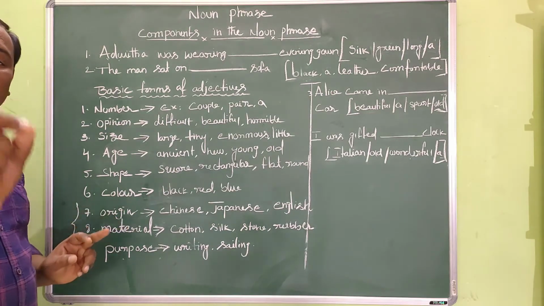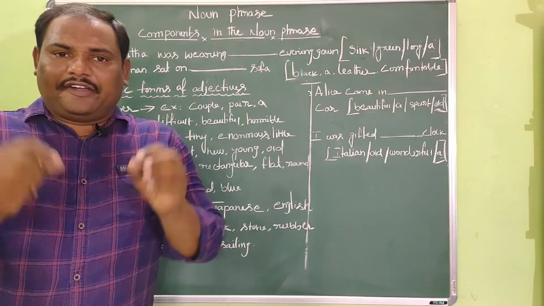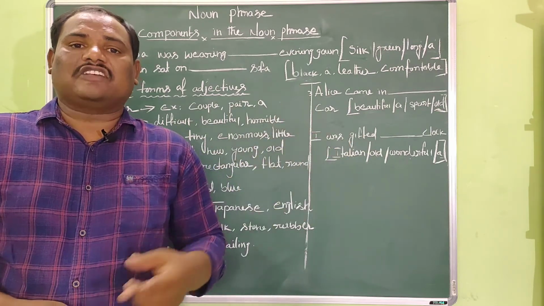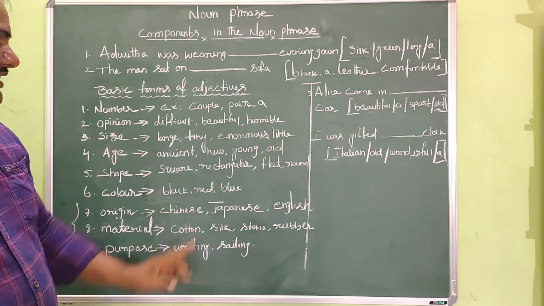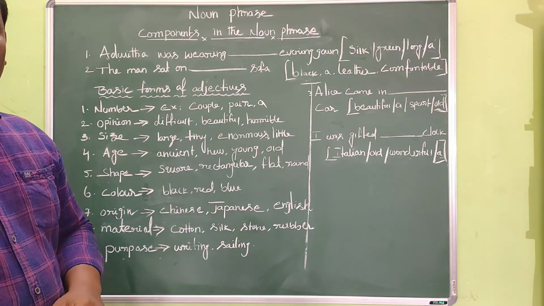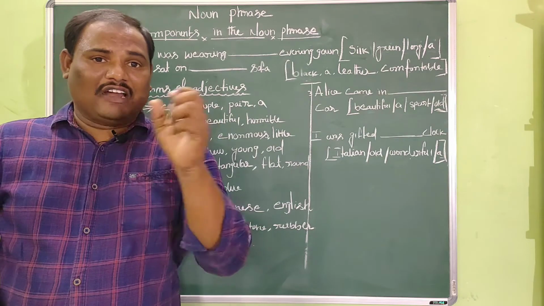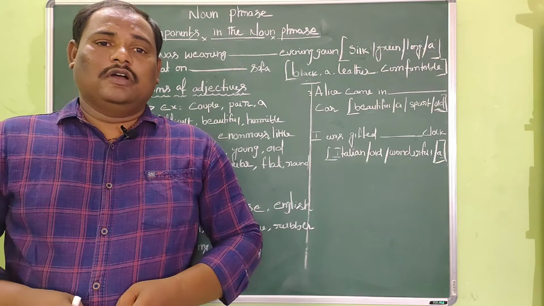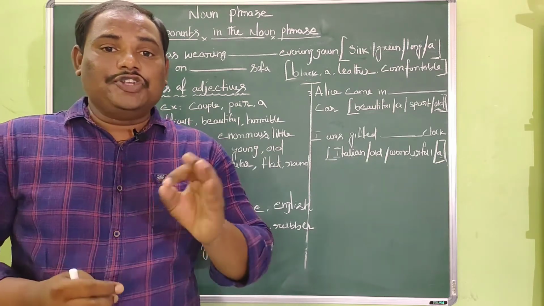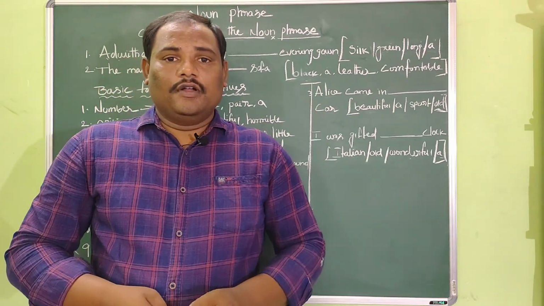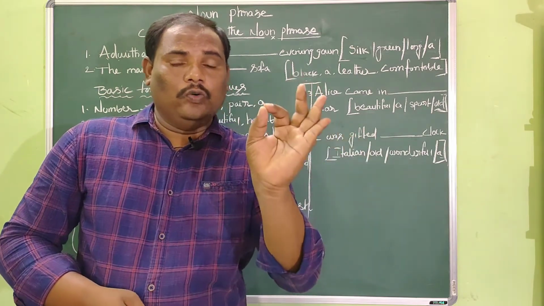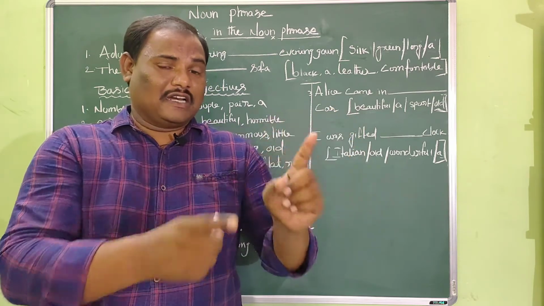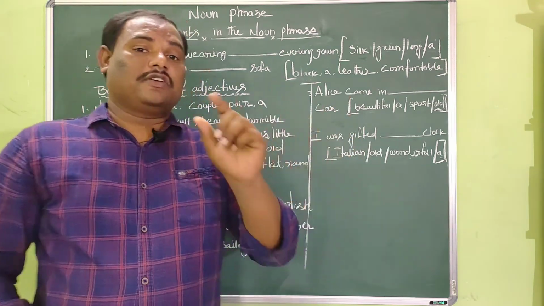And next word, color. Color adjective. It describes the color of something. It describes the color of noun. Examples for color adjective: black, red, blue. So in 7th class you have a lesson. In 7th class, if you are preparing for SGT SA exams, there is a lesson in 7th class, a new blue dress. The new blue dress. Here the word blue describes the noun dress. So it is an adjective, and particularly the adjective becomes color adjective.